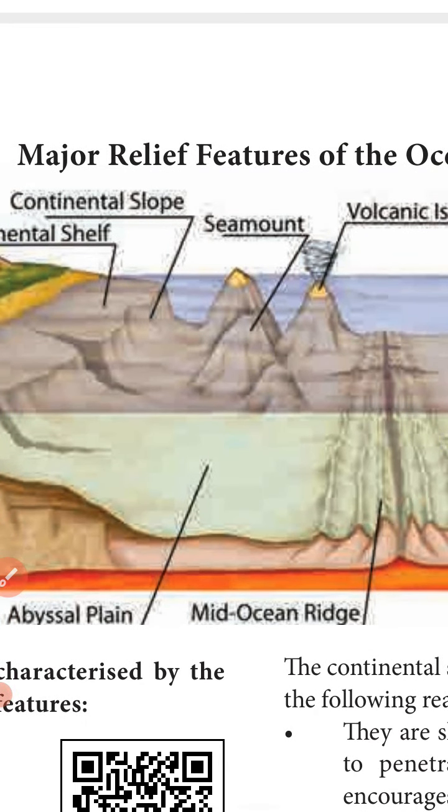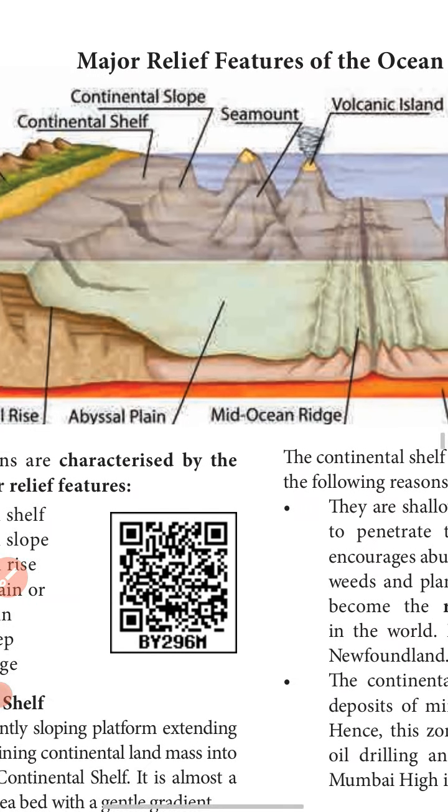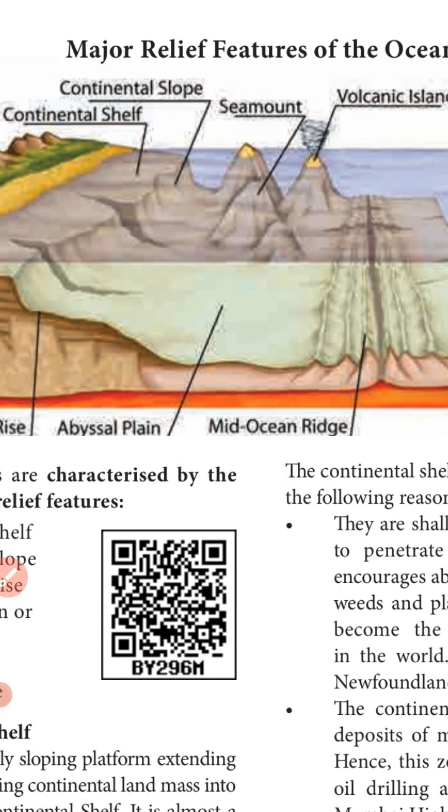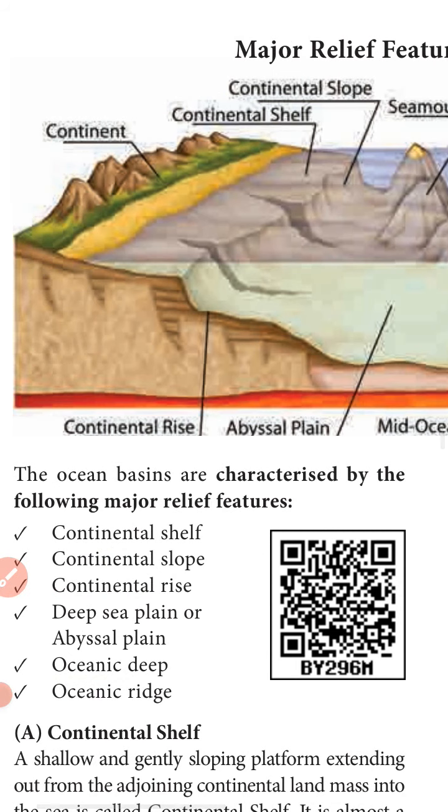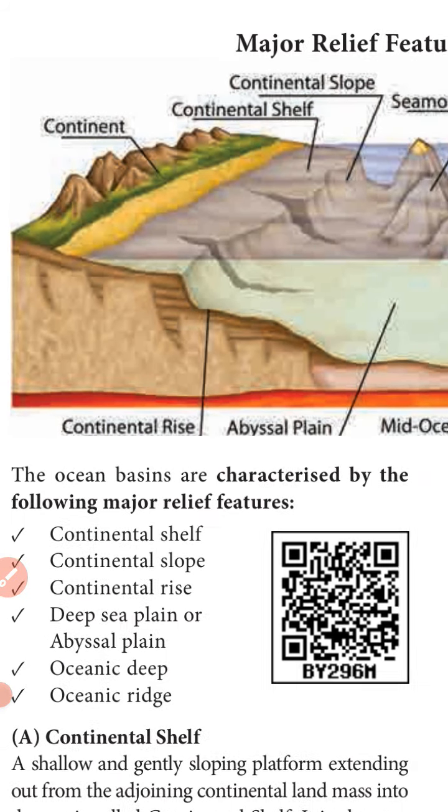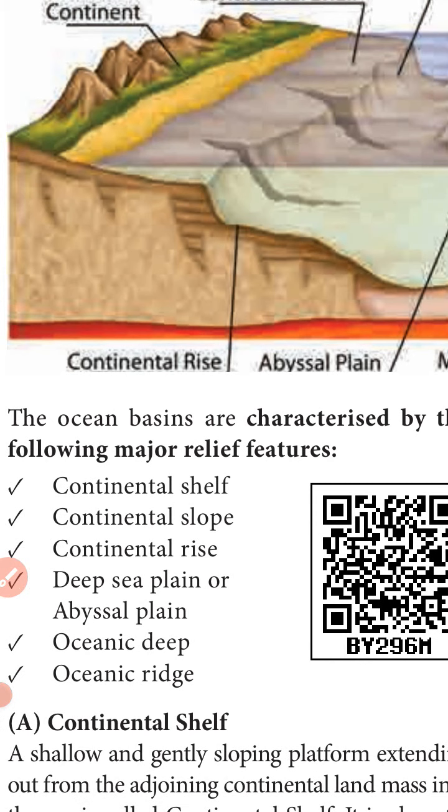Next one is the major relief features of the ocean. What are the major relief features of the oceans? See the picture. The major relief features are continental shelf, continental slope, continental rise, deep sea plain or abyssal plain, oceanic deep and oceanic ridge. These are known as the major relief features of the oceanic floor.